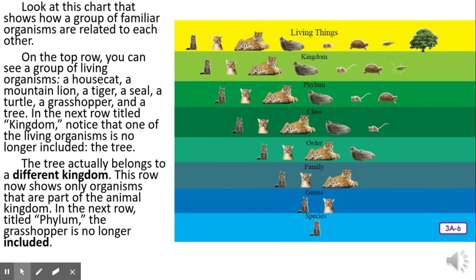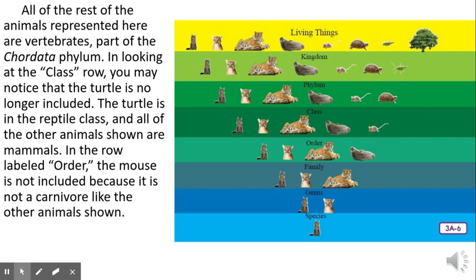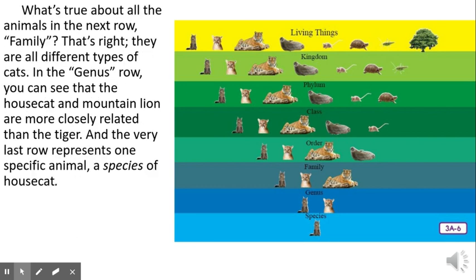This process of starting out with many animals and ending up with just one is called the process of elimination. As we went down the list, we eliminated or removed any animal that no longer had anything in common.